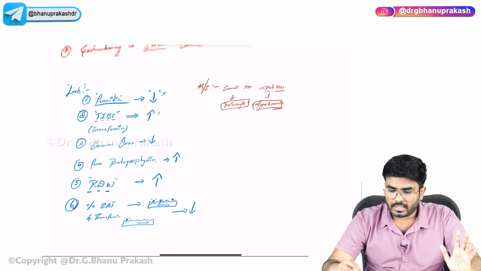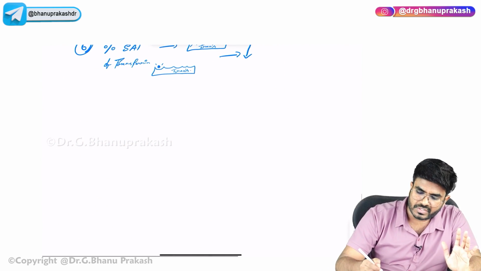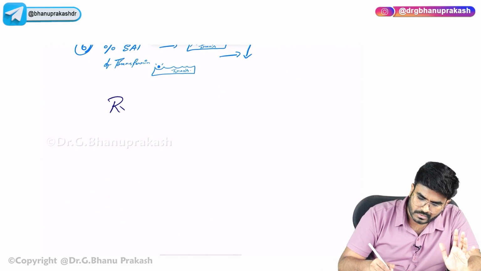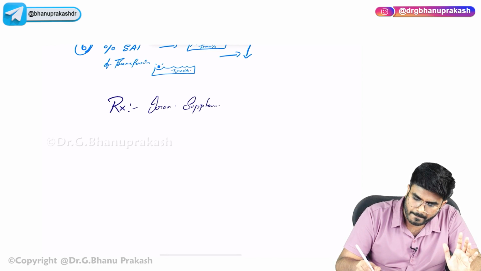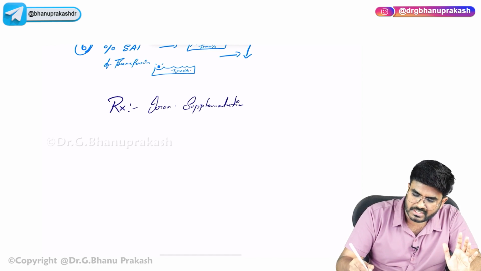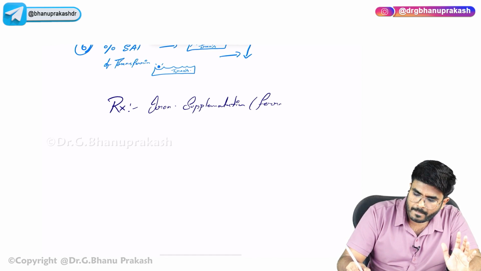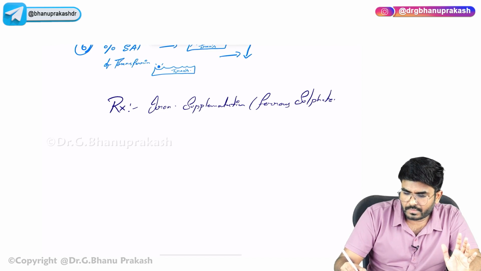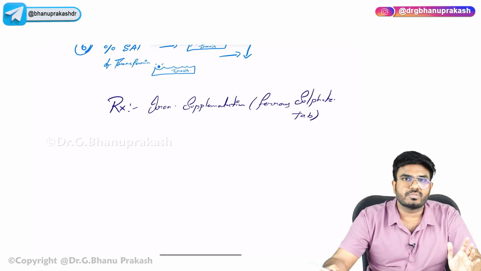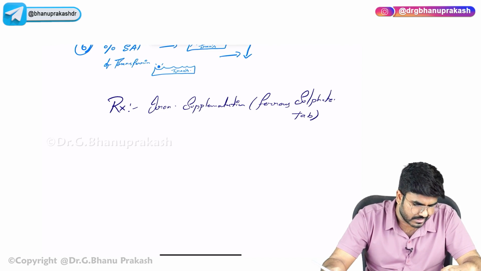Okay, iron deficiency anemia. So what is the treatment that is done for iron deficiency anemia? The treatment is simple: iron supplementation, that is the ferrous sulfate tablets. Ferrous sulfate tablets can be used for the treatment of iron deficiency.